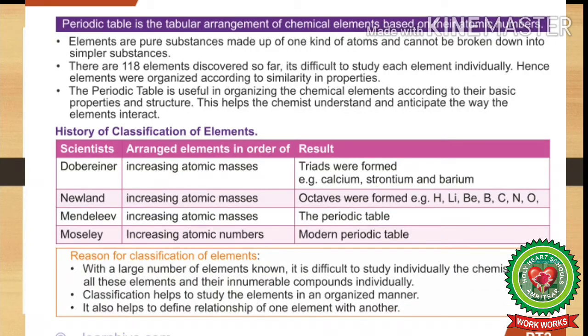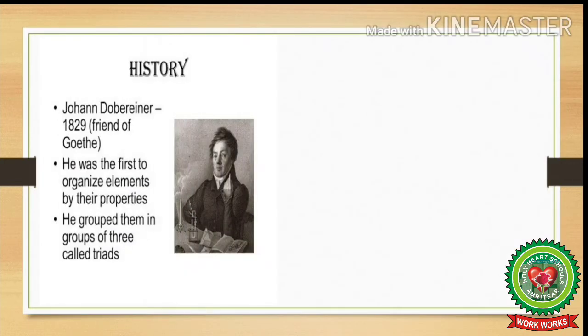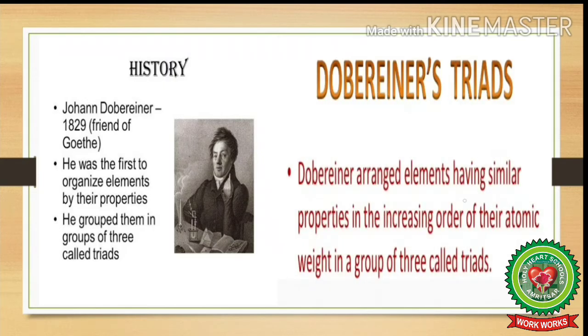Taking atomic mass as the base for the classification, J.W. Dobereiner, a German chemist, arranged the elements in groups of 3.